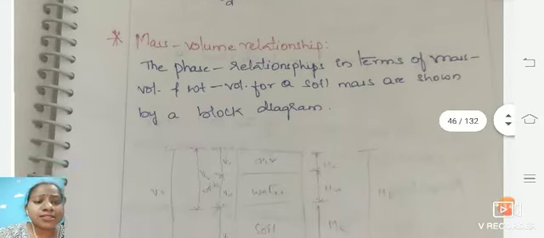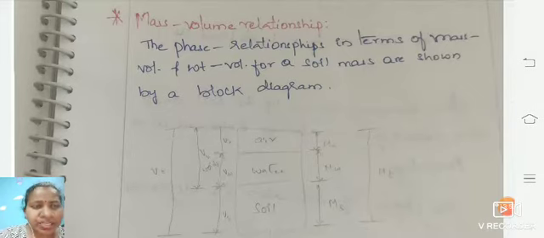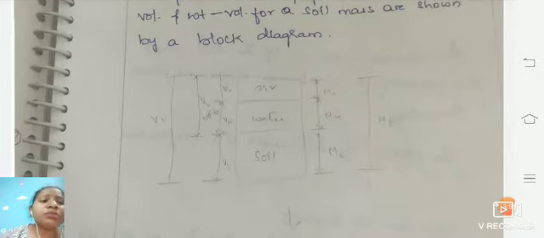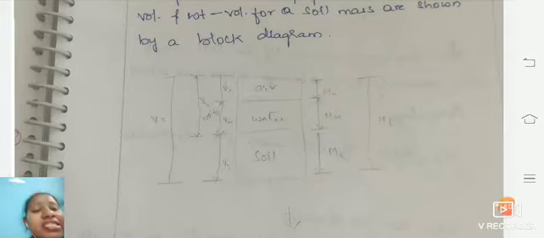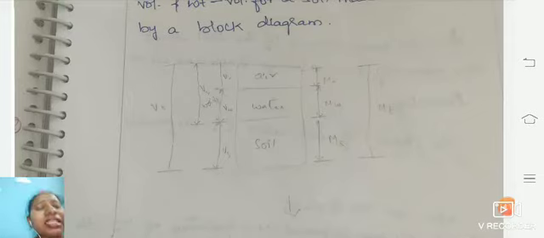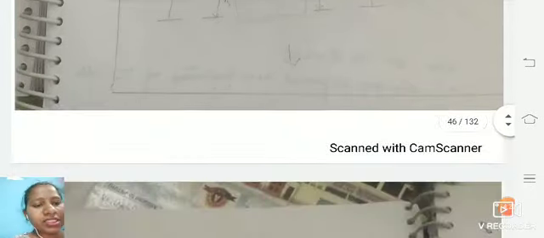Now we will be seeing this mass volume relationship in terms of volume in soil. As you can see in the block diagram, only volume is taken into consideration in the 3-phase diagram. You can see in the diagram the air, the water and the solids, and the total volume is equal to the total of air plus voids and water, and here the mass will also be equal in the same way.